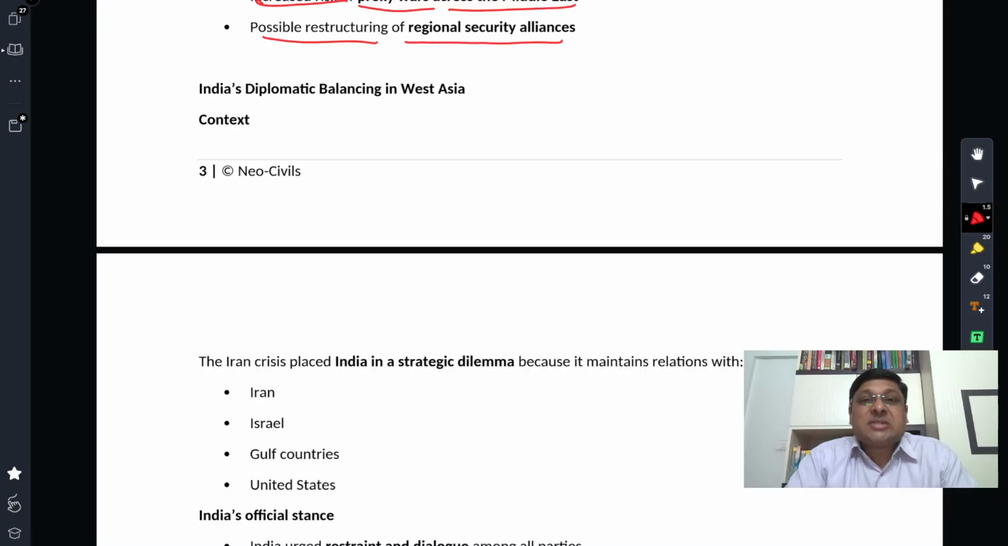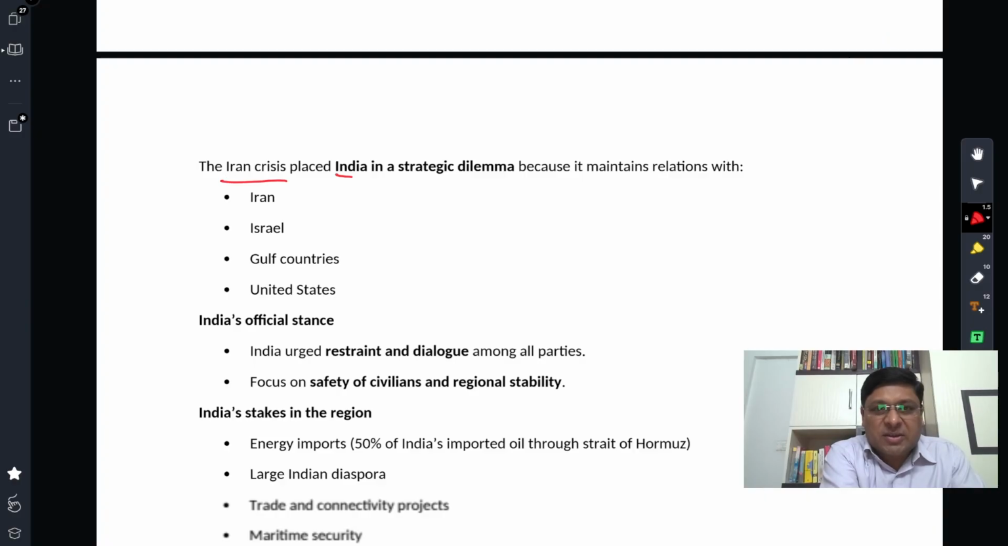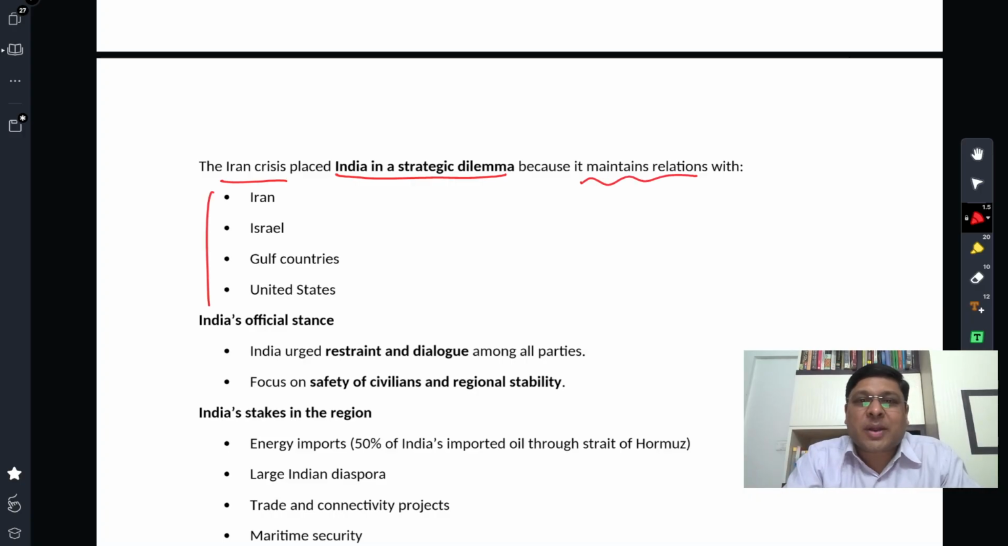What was India's policy response to what is happening in West Asia? India's diplomatic balancing is something India has always been doing. As a middle power, we go for balancing different countries. Number two, India has stakes in almost every country. We have friendship with most of the countries which are in conflict right now. You can see it here. So the Iran crisis placed India in a strategic dilemma. No doubt about that, right? It's a riddle, because we maintain relations with most of the countries which are right now in the conflict.